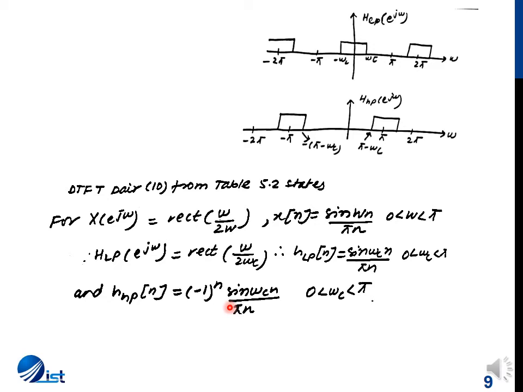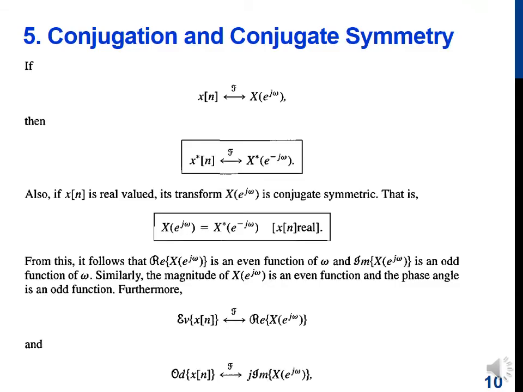Similarly, we will see that these values could have been obtained by determining the direct Fourier transform of the high pass filter response, but determining the response through application of properties is an easier way, given the transform pairs. The next property that we will be discussing is the conjugation property and the extension of the conjugation property to the conjugate symmetry property for real signals.